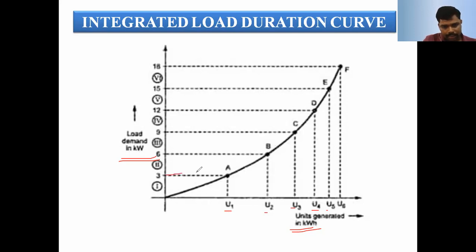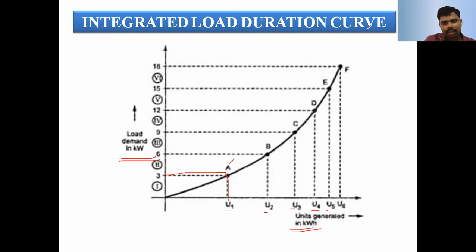Whenever it meets the load, the points are represented as A, B, C, D, E, F. That is the number of units generated, U1, U2, U3, U4, and the corresponding load demand represented by 1, 2, 3, 4, with its corresponding points A, B, C, D, E, F on the integrated load duration curve.